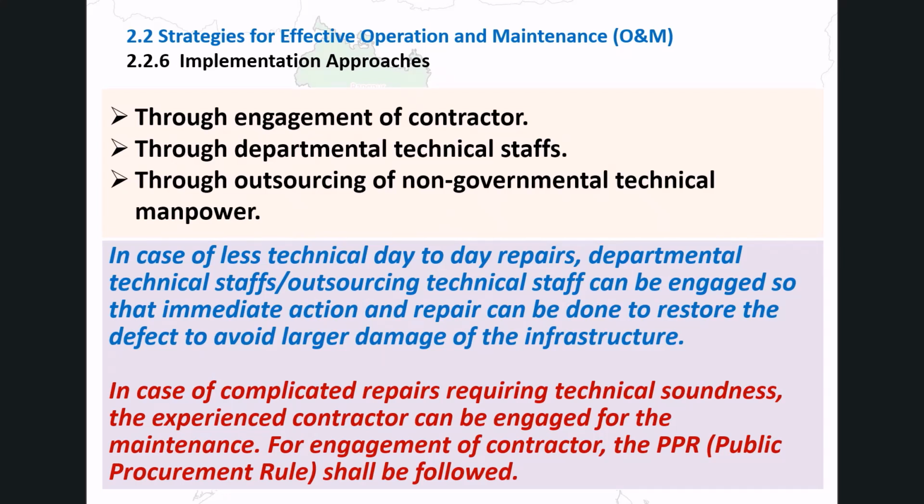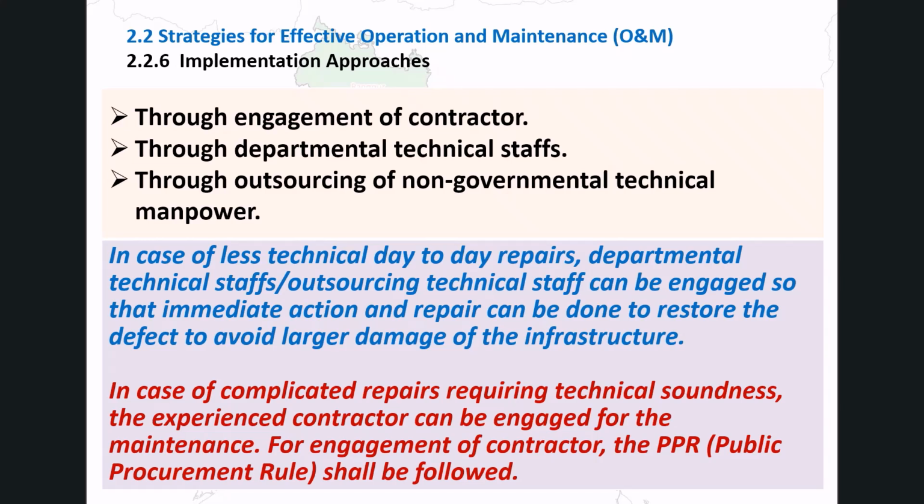Implementation approaches. Maintenance can be implemented through 3 approaches: engagement of a contractor, use of departmental technical staff, or outsourcing to non-governmental technical manpower. For routine, less technical repairs, departmental or outsourced staff can take immediate action to fix defects and prevent further damage. This is faster and more flexible than contractor engagement.